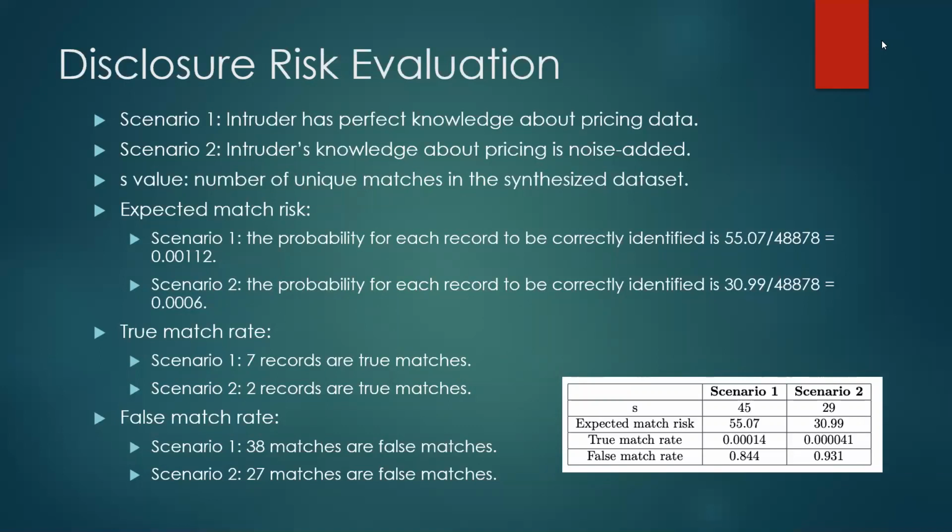And for false match rate, scenario 1 has 38 matches that are false matches, and scenario 2 has 27 matches that are false matches. And as we can see, scenario 2 has significantly lower disclosure risk than scenario 1. This is because we have added the noise to the intruder's knowledge, and making a correct identification will be harder since their information is biased.